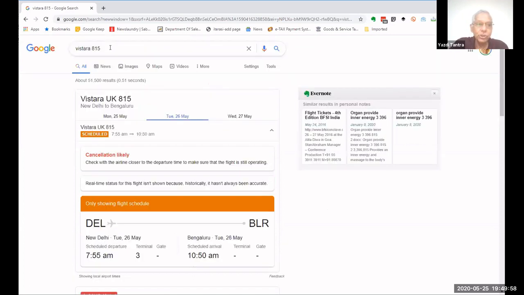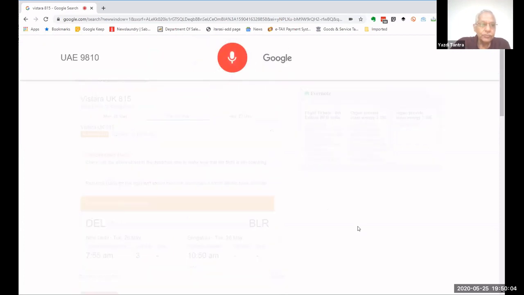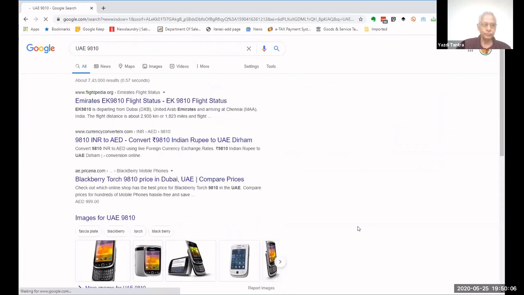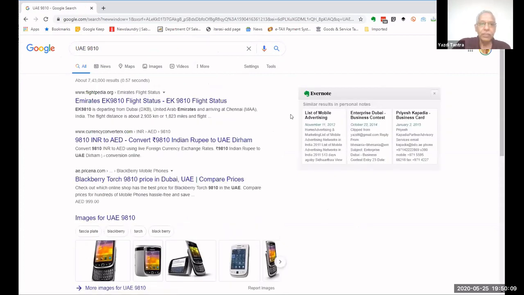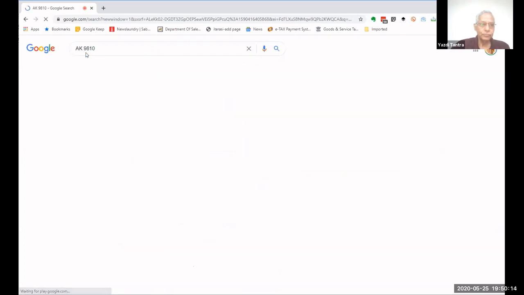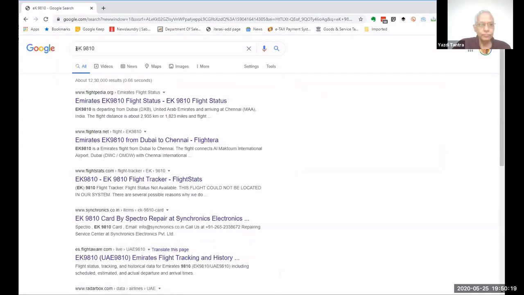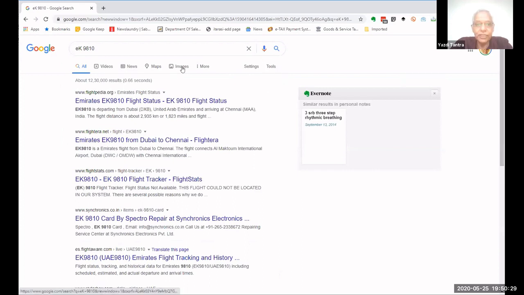UAE. Is there a flight? Is there something called UAE? UAE 9810. No, it is EK. EK 9810. You didn't hear me properly. Sorry, but the other one, Vistara example was good, AI example was good. So it did give you the actual flight details. I didn't say anything to Google. It gave me the information automatically.